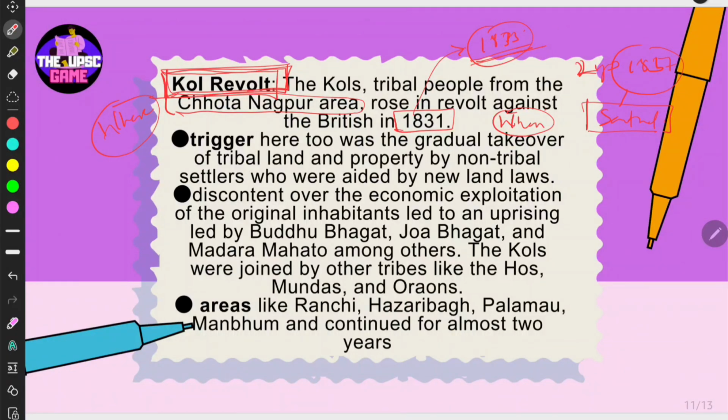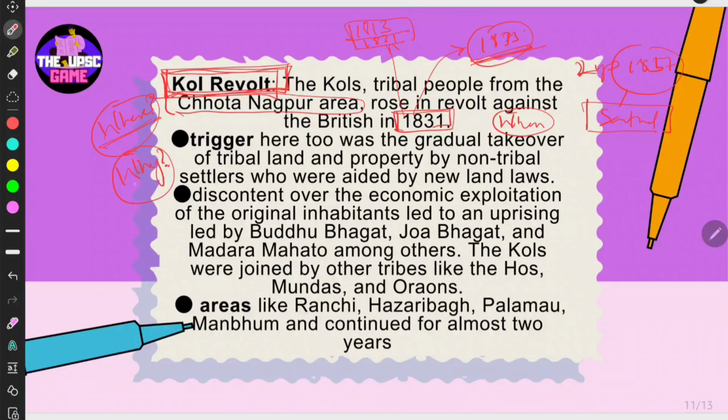See, there are many ways to remember any fact, and you have to form what is easy for you. For example, you can learn this as two years before 1833, or you can just reverse the digits of 1813, that is 1831, right? You can remember any way which is easy for you. There are no universal mnemonics for anything. If you form the mnemonics yourselves, it is very much better than anyone forming them for you, right?